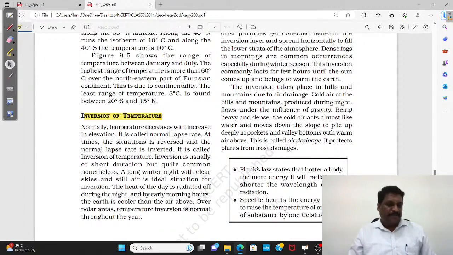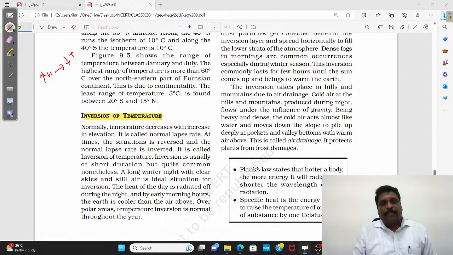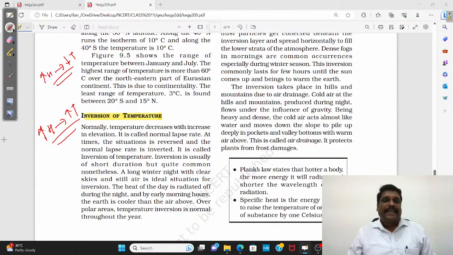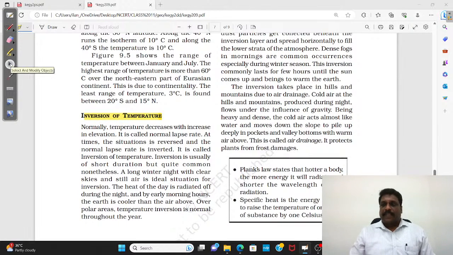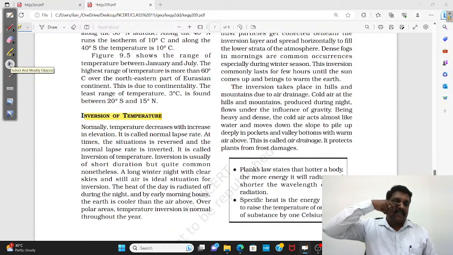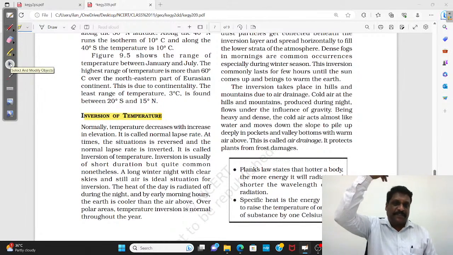I know what the normal lapse rate is. In the troposphere, as you increase the height, what happens to the temperature? Temperature decreases. That is what you call the normal lapse rate. On the other hand, there are occasions where in the troposphere itself, as you increase the height, temperature also increases. That is the situation of temperature inversion. So for temperature inversion, the ground condition should be cold and the upper air condition should be warm. You increase the height, temperature will also increase.